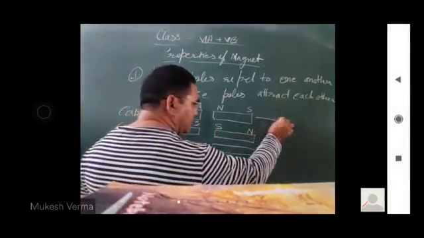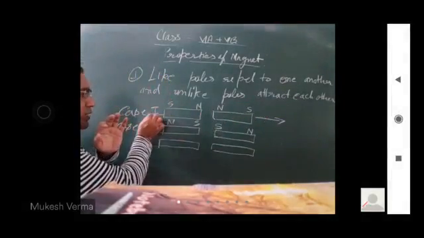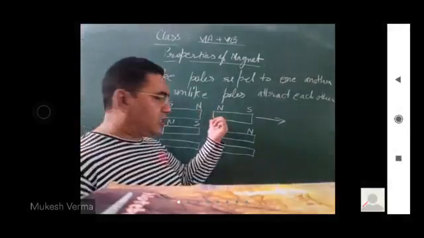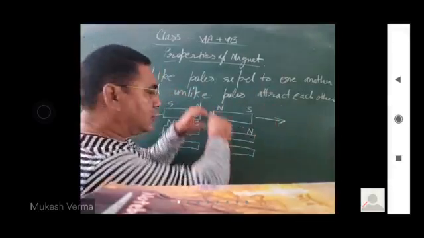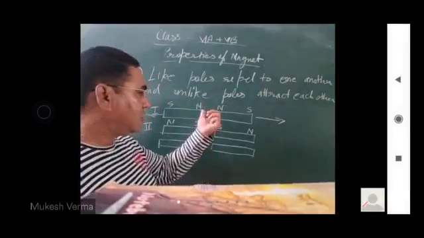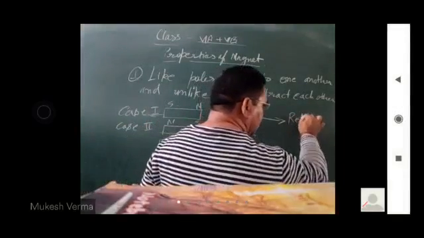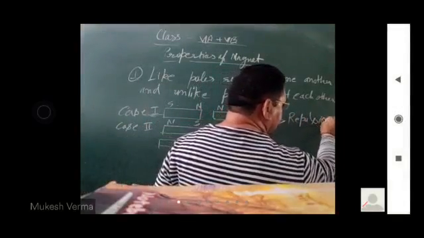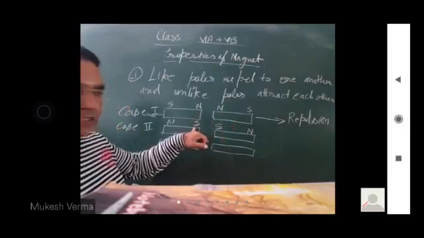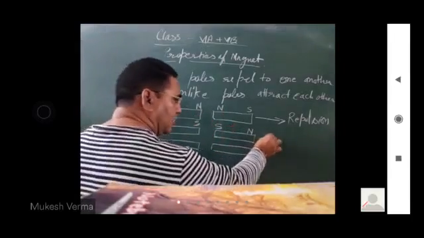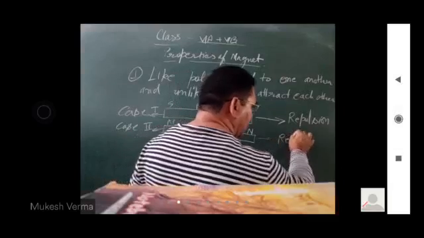This magnet faces a force in this direction, and the other magnet experiences a force in the opposite direction. Both magnets repel one another. This is repulsion. In this case also, again the magnets repel one another. Repulsion.